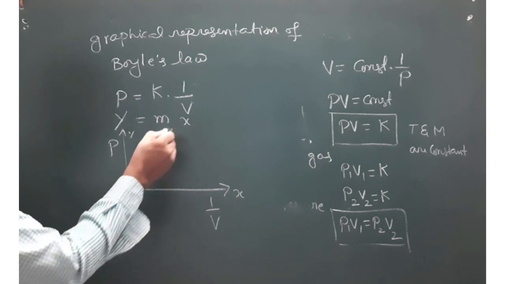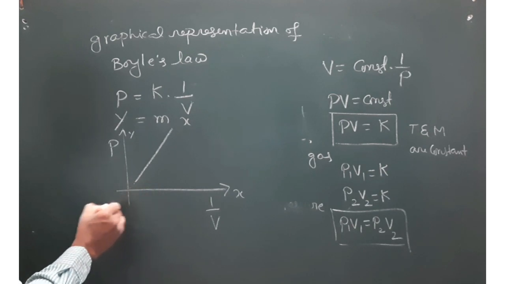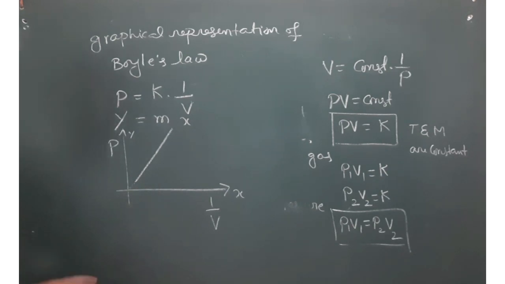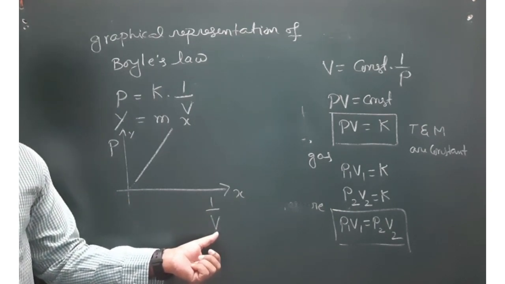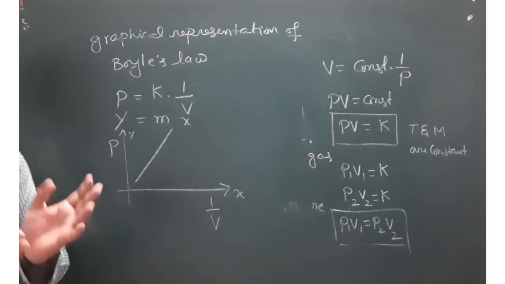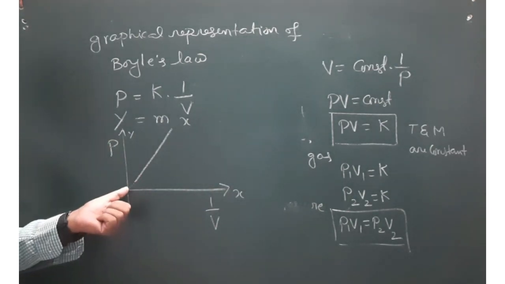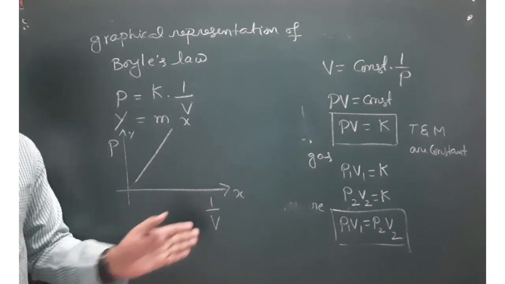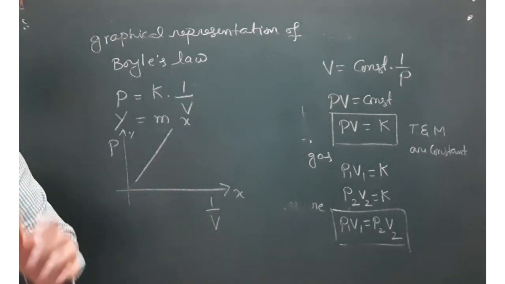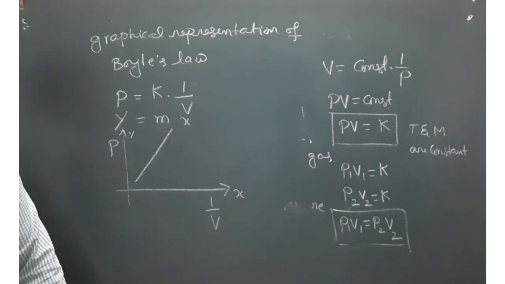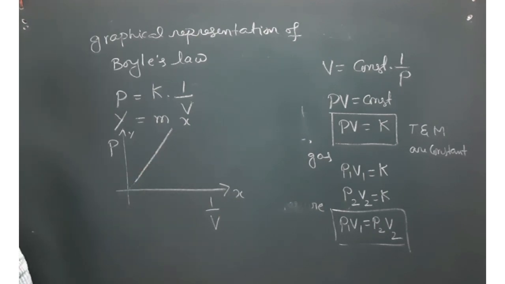Here I have not drawn the line starting from the origin, but it is written with a dotted line. What does that mean? 1 by V value 0 means V is infinity. If V is infinity, then pressure is 0. That means only if you take the gas in a container of infinite volume does pressure become 0. But practically we are not satisfying that condition. Always we are taking a gas in a fixed or finite volume container only. So that's why the line starts from a certain initial volume onwards. Anyway,